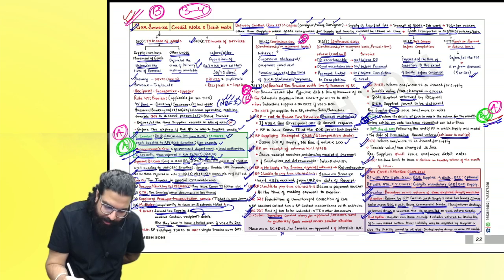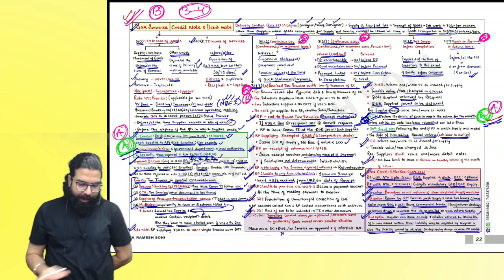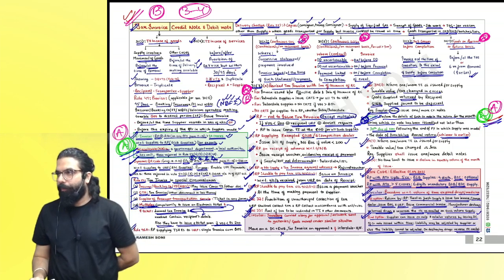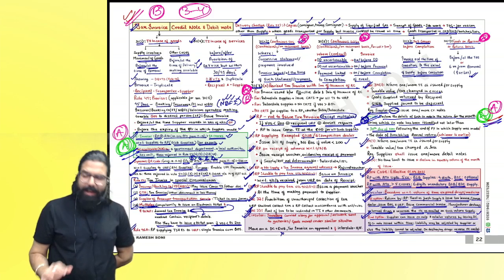Continuous supply of goods, continuous supply of service, and goods sent on approval. Please take care of them. At least these points you see on the day of exam and go. Next, can I go ahead, everyone? B graded.